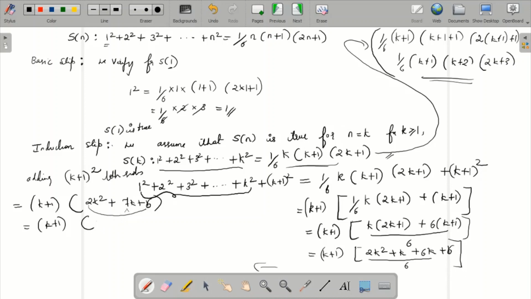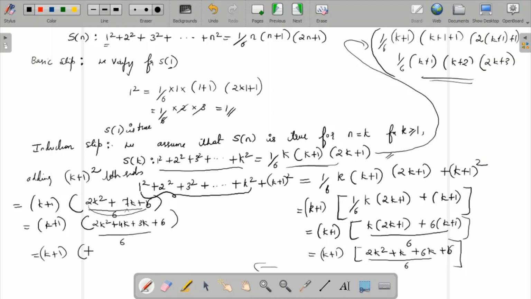So it will be nothing but 2k square plus 4k plus 3k plus 6. Okay, sorry, here I missed the entire thing: division by 6 here. So this is by 6. So what it will be again, k plus 1. So this is nothing but you can take common.